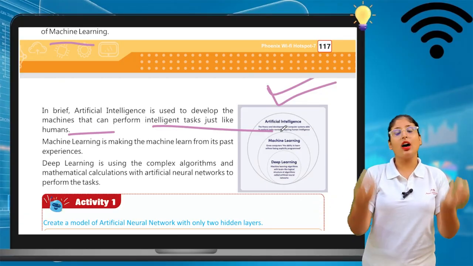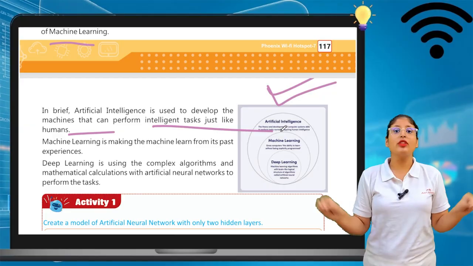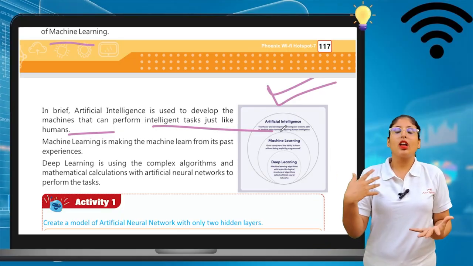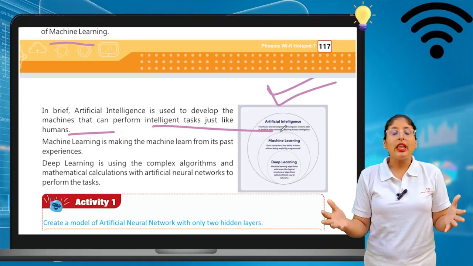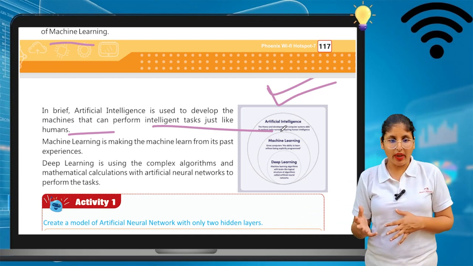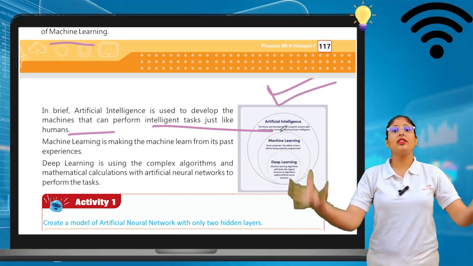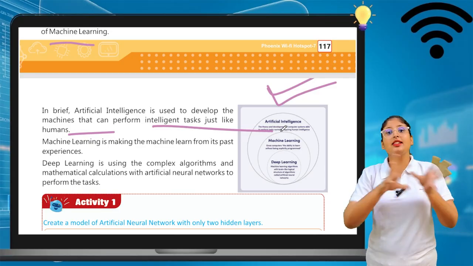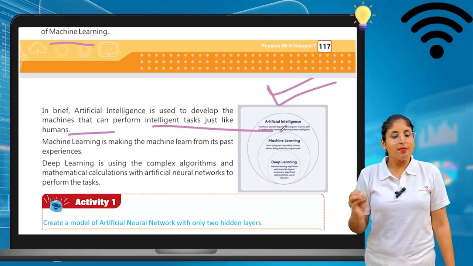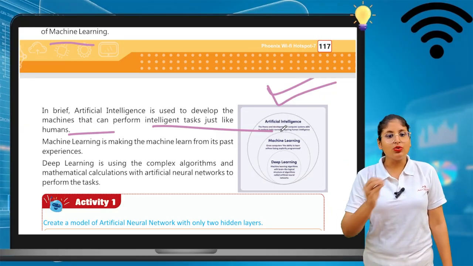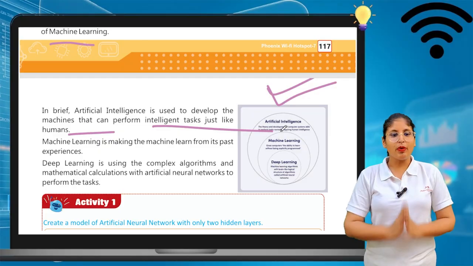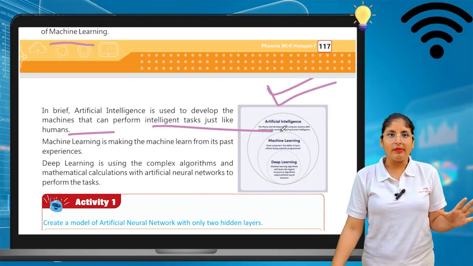So these programs are kept under a robot. That's why nowadays robots do all these functions. They clean your room, they cook the food, they make presentations also. Nowadays human beings are substituted with robots. So this is artificial intelligence, meaning we are creating intelligence that is the same as a human being's. Machine learning is making the machines learn from past experience. Deep learning is using complex algorithms and mathematical calculation with artificial neural networks to perform tasks. So this is the thing. I'm hoping that is clear.